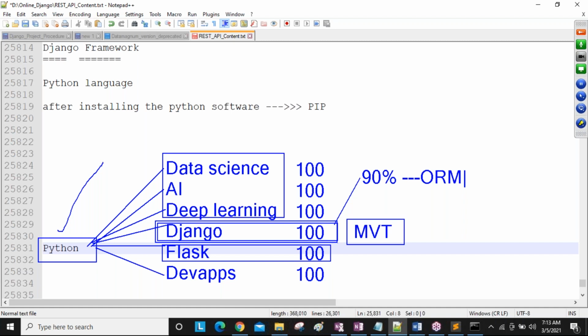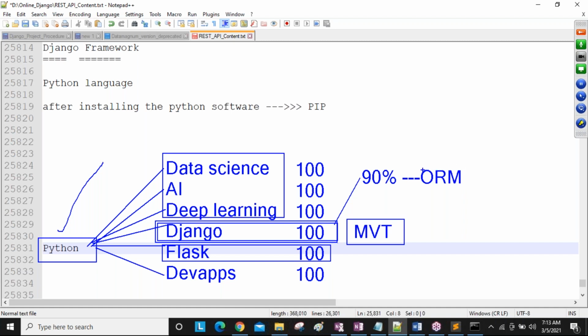By using this ORM layer, we communicate with our required database to perform specific operations. For example, I want to get all records. I want to create a record. I want to delete a record. I want to get all employees whose employee name is Rajesh. Hyderabad employees, Bangalore employees, Chennai employees, like multiple employees in one organization. I want to filter out all employees who belong to Hyderabad. Clear this one?